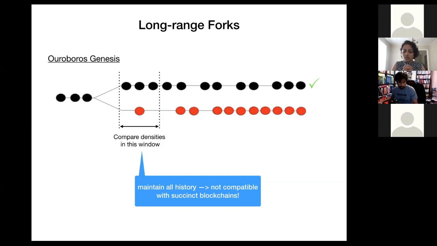But note that what this rule means is that you will need to hold on to the entire chain history. Why? Because we may learn about a fork long after it has occurred, so you cannot be sure what information in history will be useful in future. So you'll need to hold on to the entire chain history.